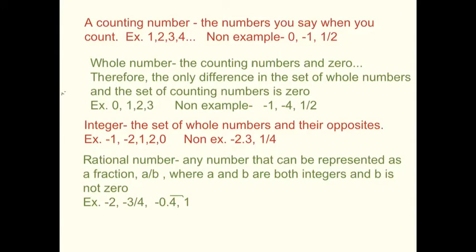And to tie it into this unit, just remember that at first we were doing order of operations with whole numbers, and then we went into order of operations with integers. And then the ones that are the hardest are the order of operations with rational numbers, because those are the positive and negative fractions. So we've been using all of these terms in our unit, and now they should actually make more sense to you.